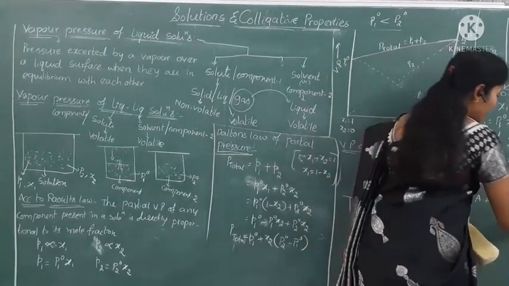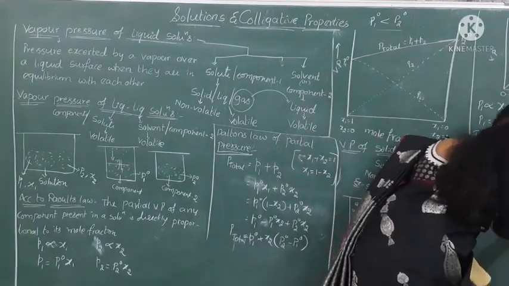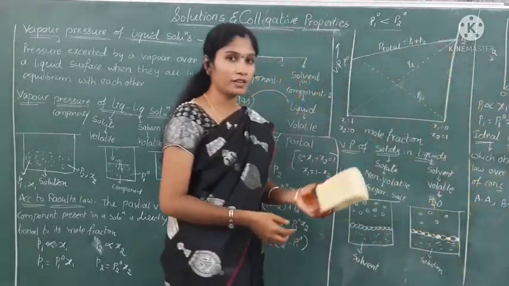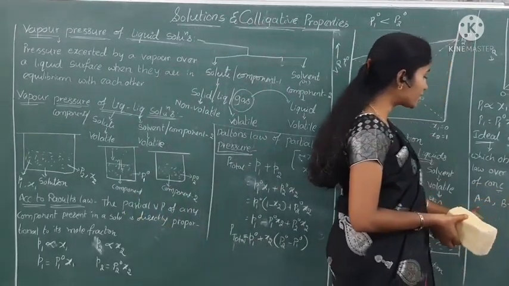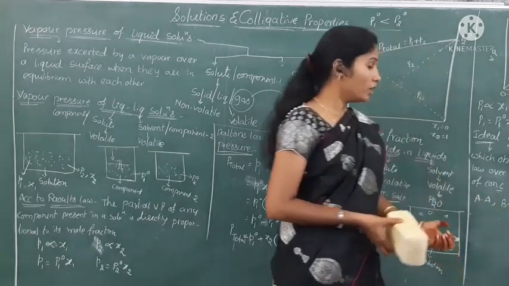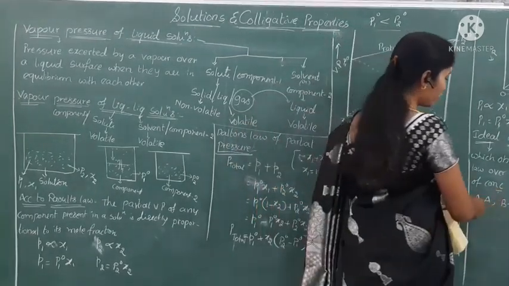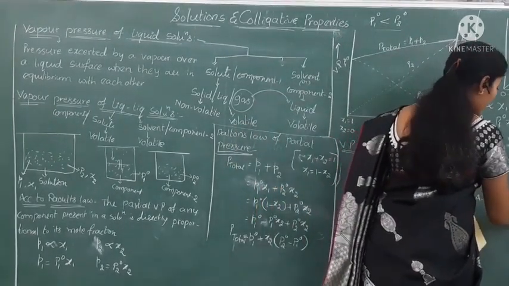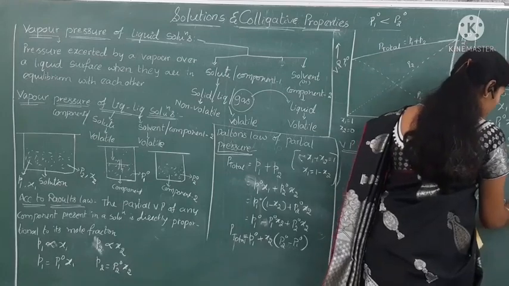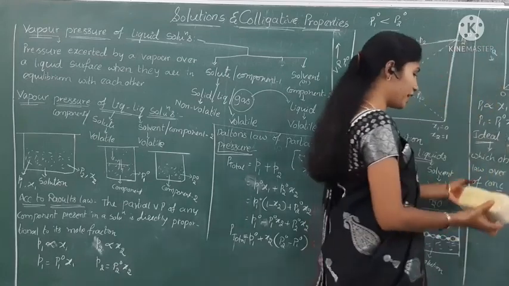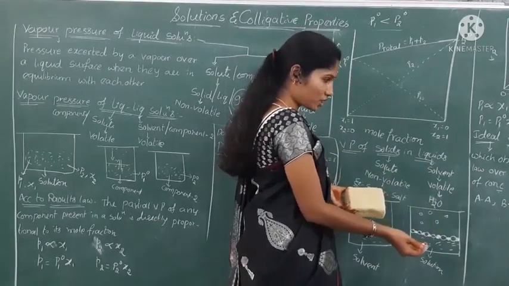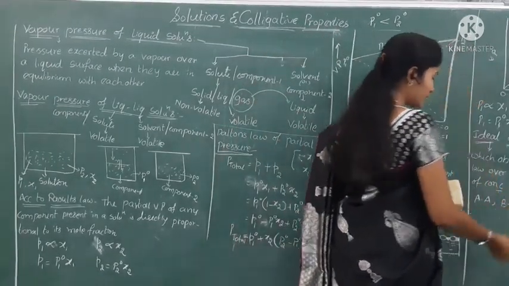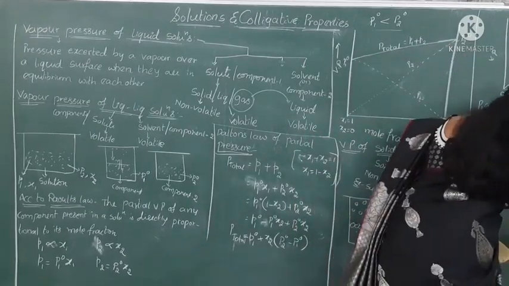Now make a mixture of these two. What we get is a mixture of AB. Now let us see the interactions of AA and BB. Whenever the interactions of AA or BB are more than that of the mixture, that means in between AB, they show the positive deviation.